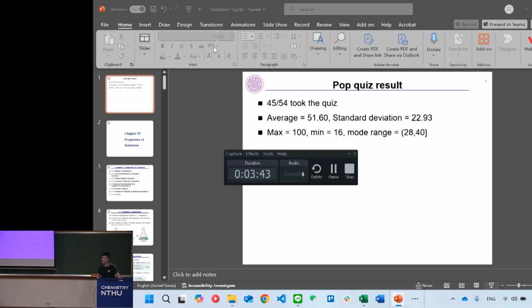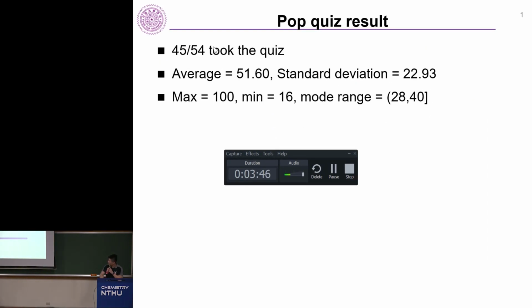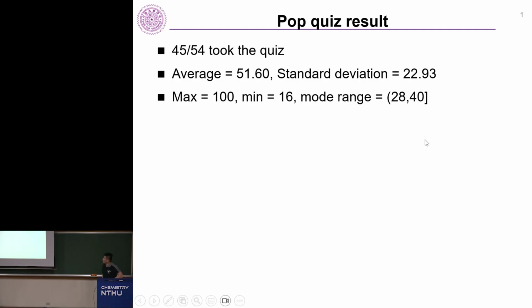Here's a summary of the performance on the pop quiz. We have 54 students in total. One student, I think, dropped out of the school, and 45 actually came, so about 90% attendance rate on that pop quiz.